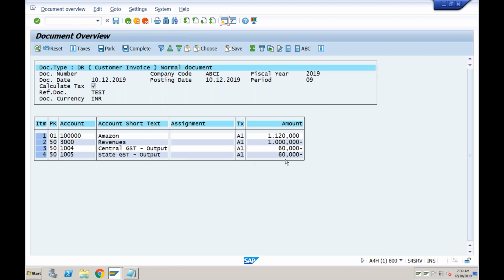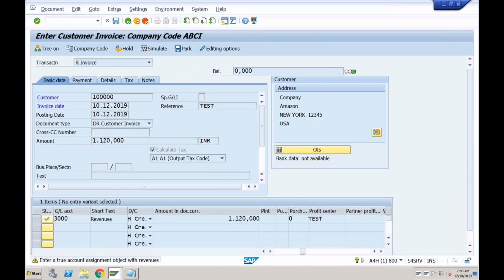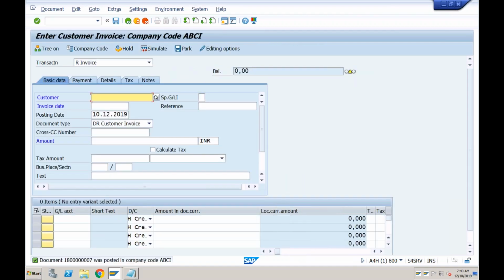Correct? So 6% and 6%. 6% is central GST and 6% is state GST. Okay, so this is how you can manage the tax postings in SAP system. Okay, so it is handled through the use of tax codes.